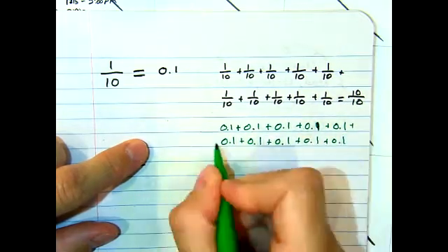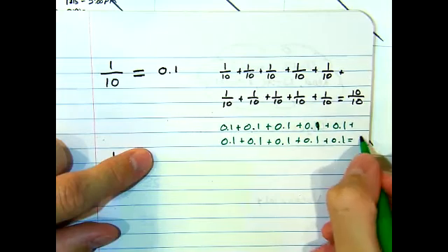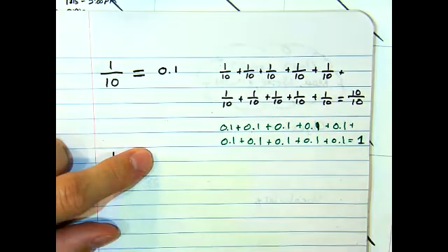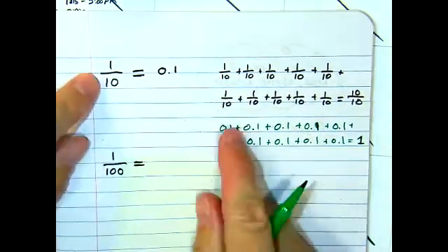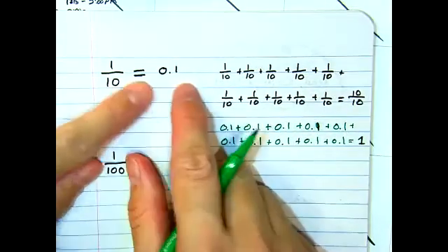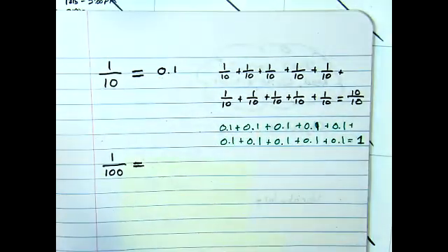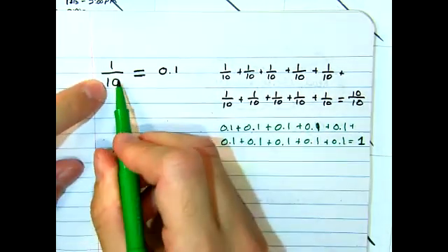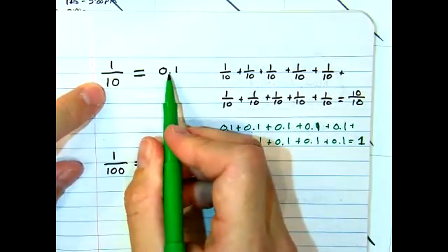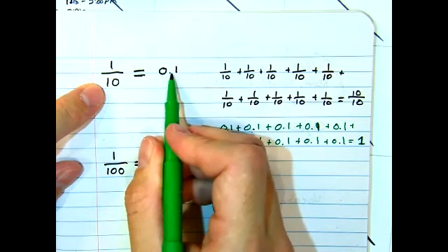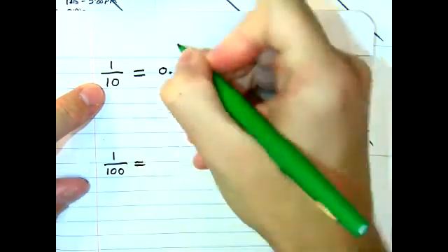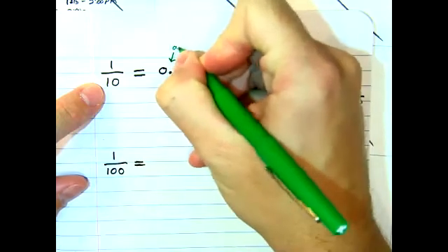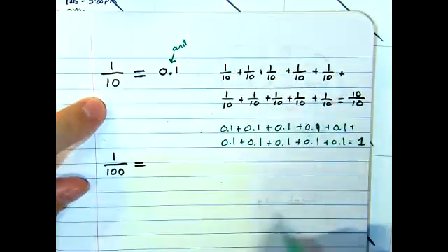So if I went left to right, came on down here, I would equal 1 whole. So here's the connection. What we learned in the past, what we're focusing on now. Now here's the connection that we need to make. If 1/10 is equal to 0.1 or 0 and, we want to get used to saying and when we're talking about the decimal point.